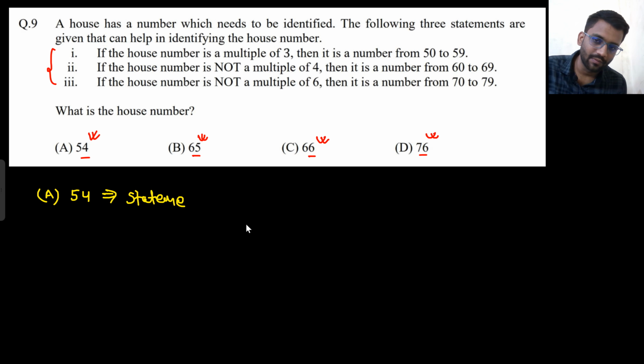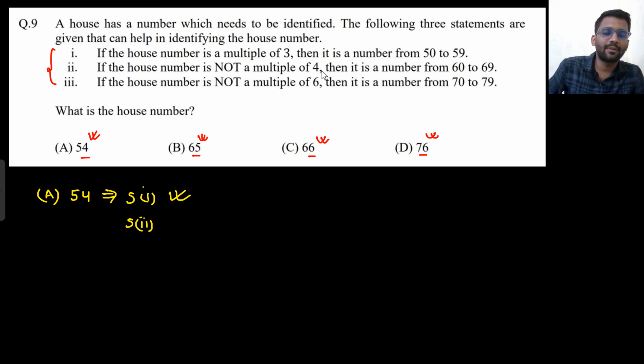Statement 1, it is satisfying. Okay, let's talk about statement 2. If the house is not a multiple of 4, is it a multiple of 4? No, it is not a multiple of 4. So if the house number is not a multiple of 4, then it has to be from 60 to 69. But 54 wouldn't come between 60 to 69. So it is not satisfying statement 2.